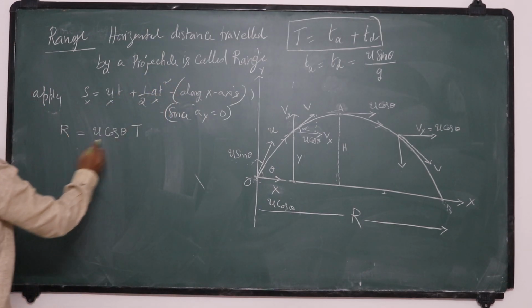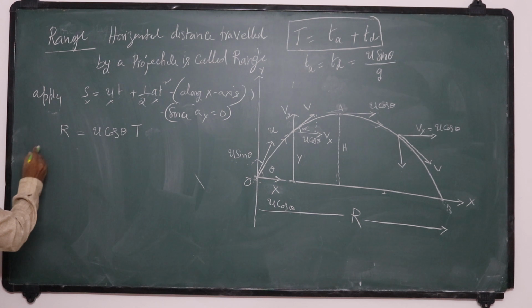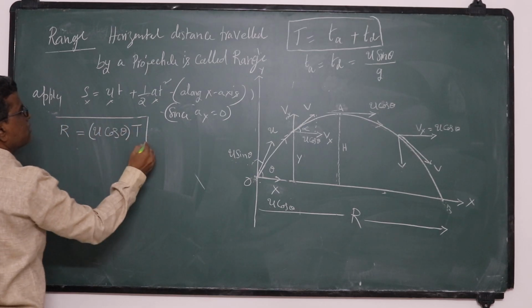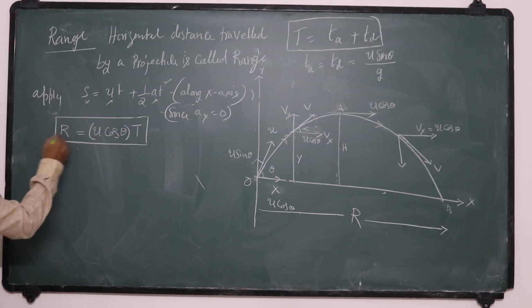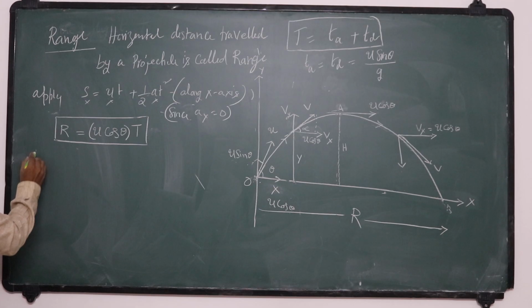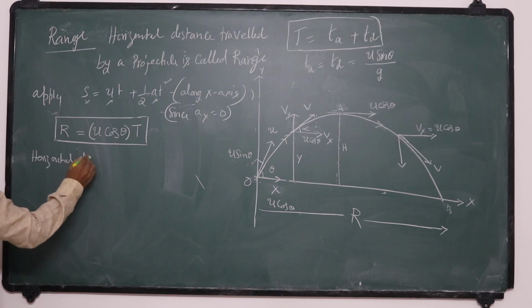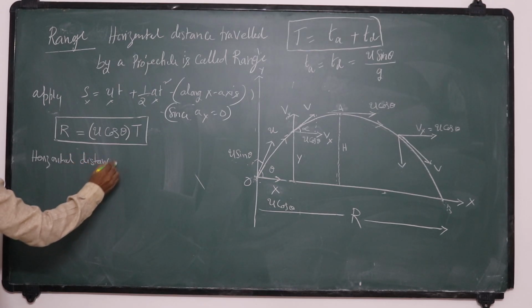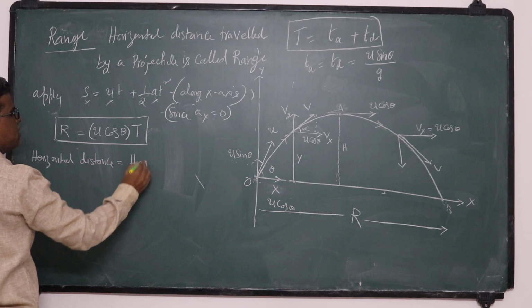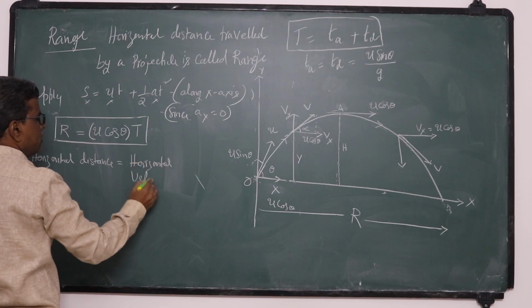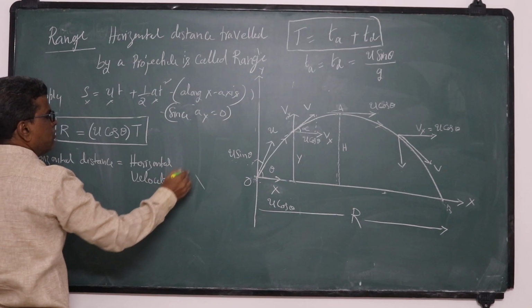So we can also write this as horizontal displacement is equal to horizontal velocity into time of flight, where T is the time of flight. This can also be written as horizontal distance is equal to horizontal velocity into time of flight.